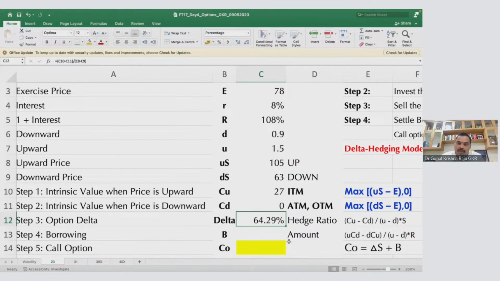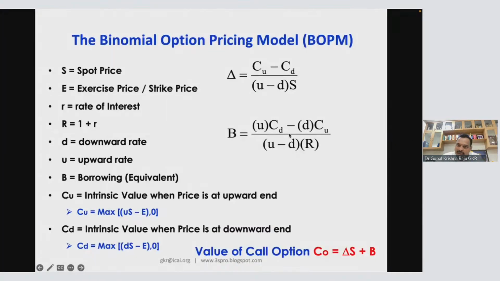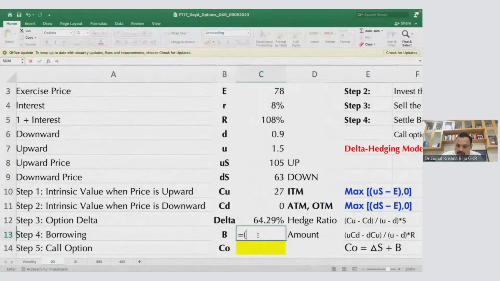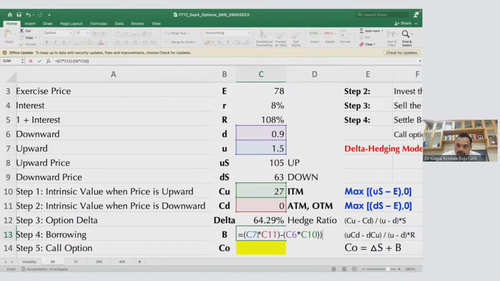Okay. Now, to keep that portfolio, you need borrowing, you need money. So how much money do you need? This is UCD minus DCU by U minus D into R. So this is U into CD, CD is 0, minus DCU. Okay. So what is DCU? D is 0.9 into CU, 27. So this is the numerator divided by denominator. So what is your denominator?